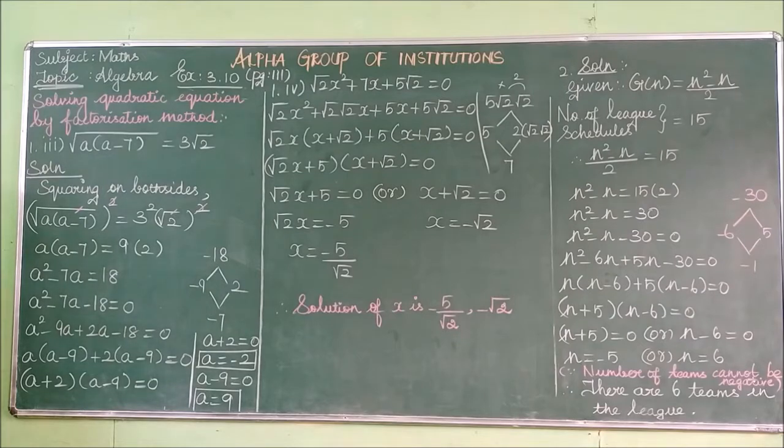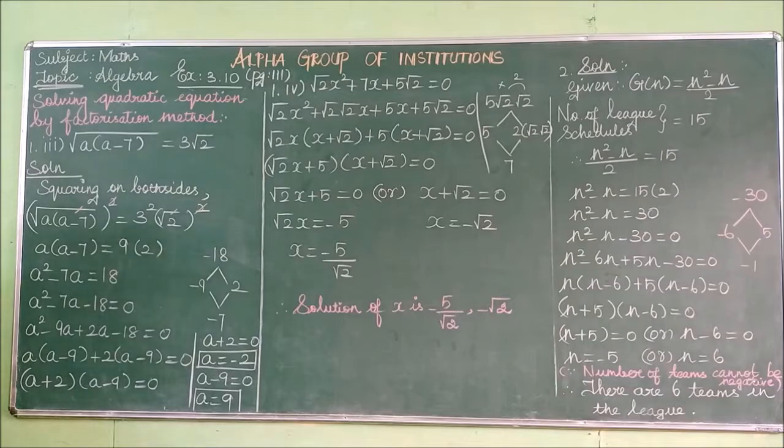So, you know all about the quadratic equation. Now, how to solve that in various methods. The first method is factorization. Second is completing the square and third is the formula method. Look at that: solving a quadratic equation by the factorization method. Today we are going to see this method only.